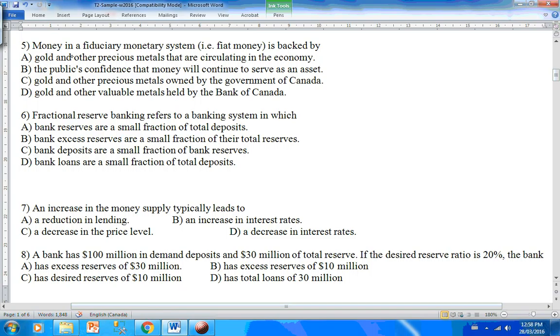Question 5. Money in a fiduciary monetary system, i.e. in a fiat monetary system, is backed by what? We saw that under a fiduciary or fiat money system, the value of money is not backed by gold or silver anymore. It is backed by the power of the state and people's trust and agreement on a government and on a currency. So B looks like a good choice here.